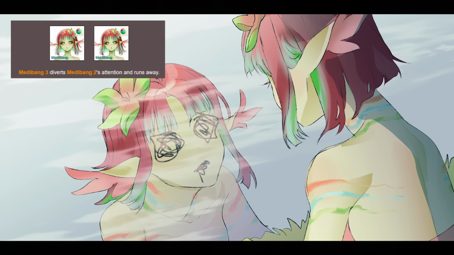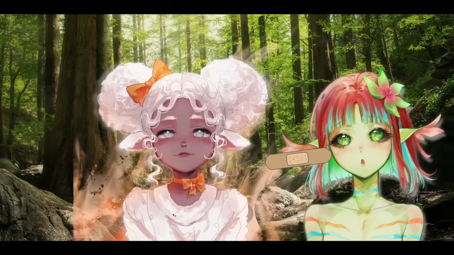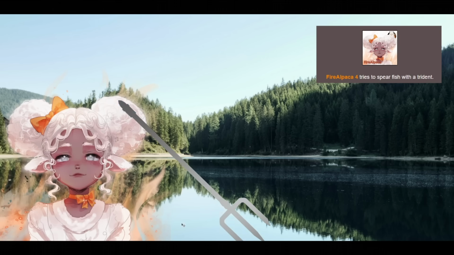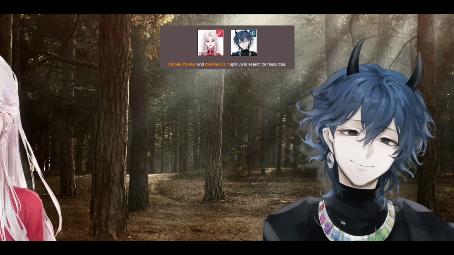Medibang, likely experiencing hallucinations, keeps running away from herself. Fire Alpaca finds and tends Medibang's wounds. Fire Alpaca chases Krita. Fire Alpaca tries to spear fish with a trident. Infinite Painter and Ibis Paint X split up to search for resources.